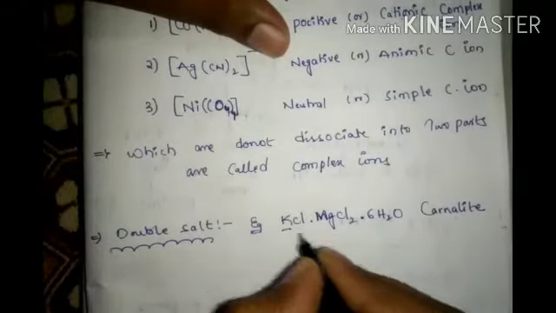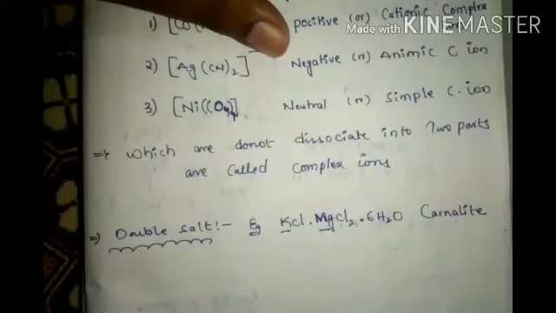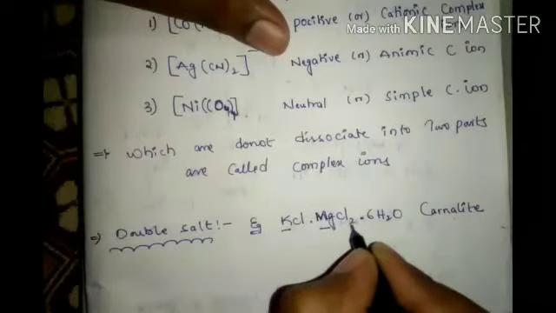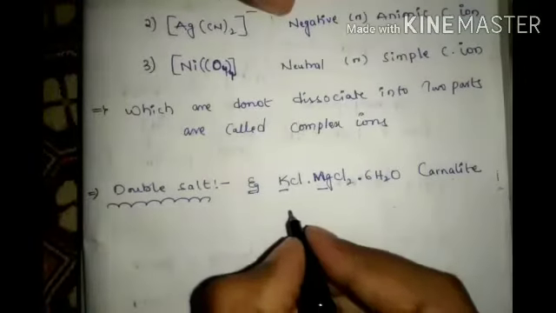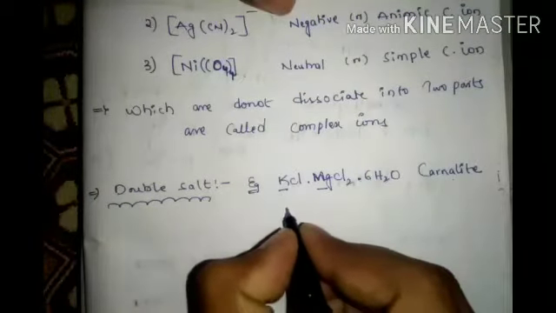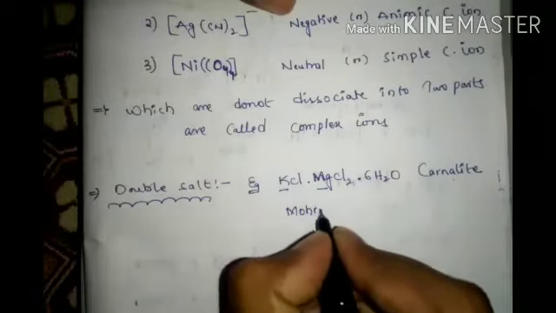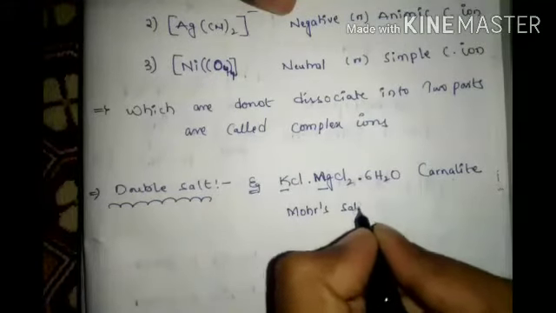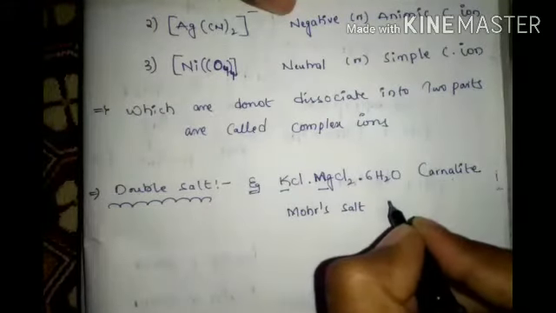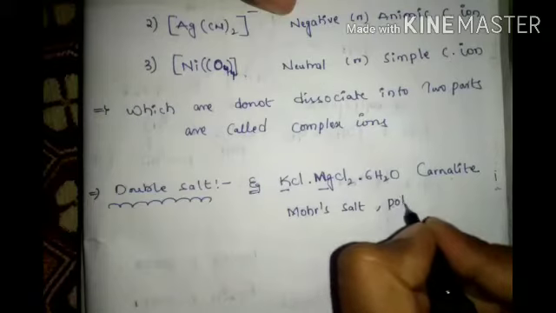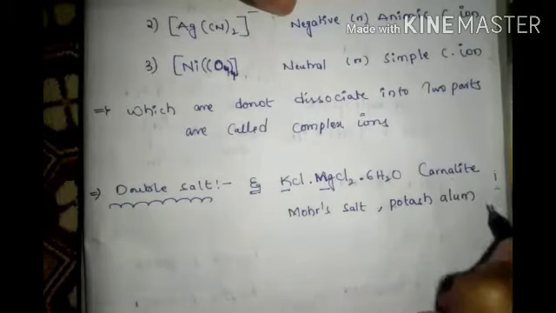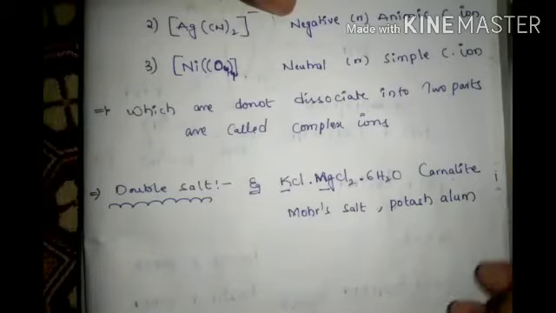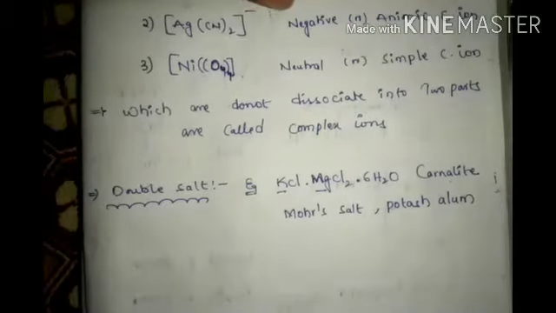See, potassium is there, magnesium is there. This is salt, this is salt. Both combinedly are salts. This is called double salts. Like this, Mohr's salt and potash alum. These all are double salts.